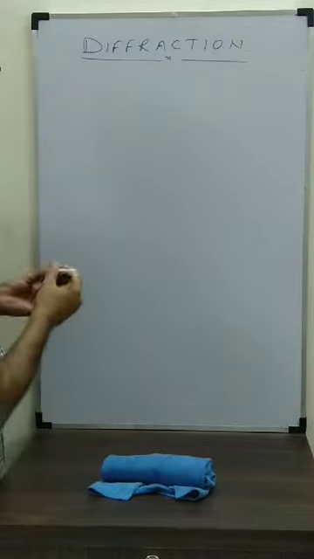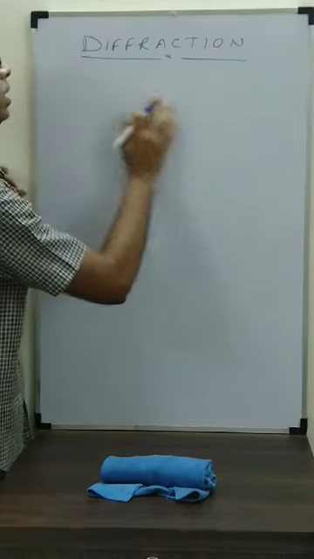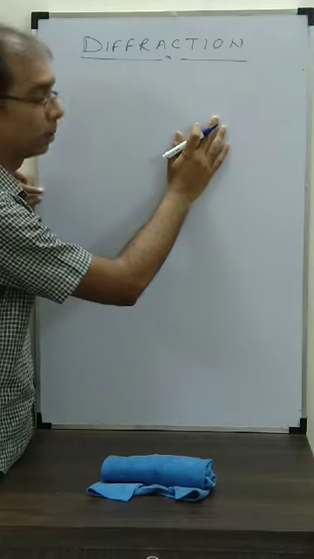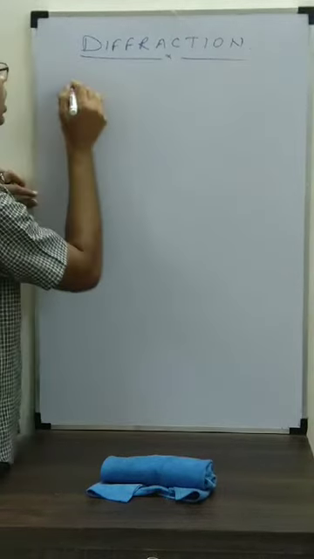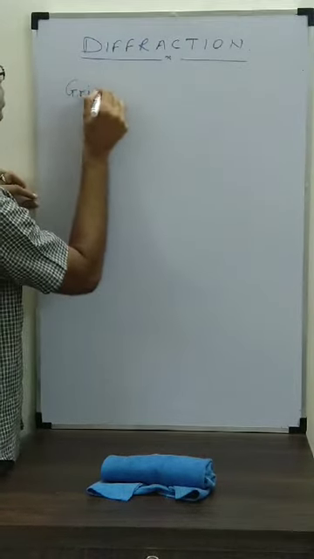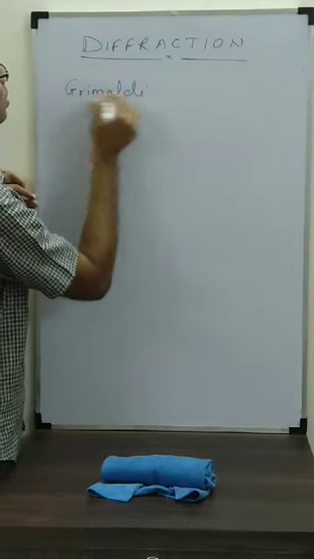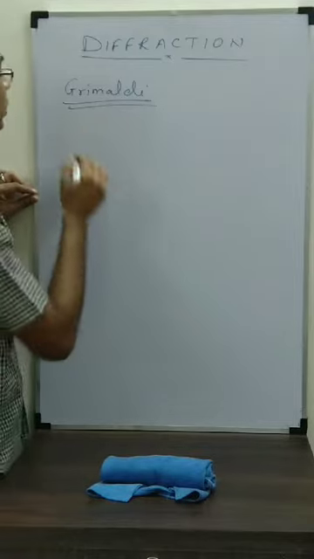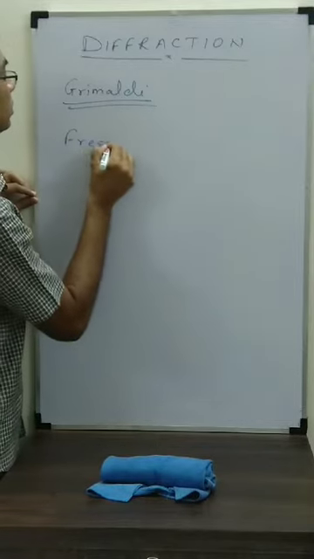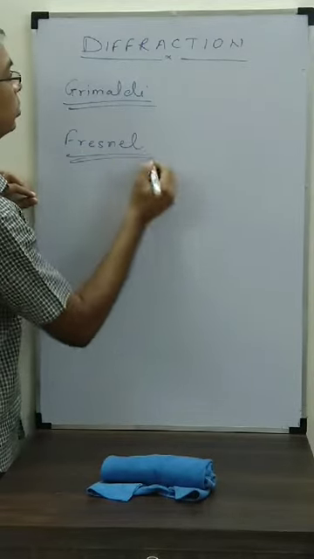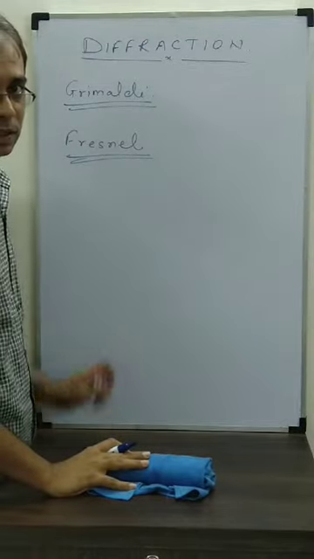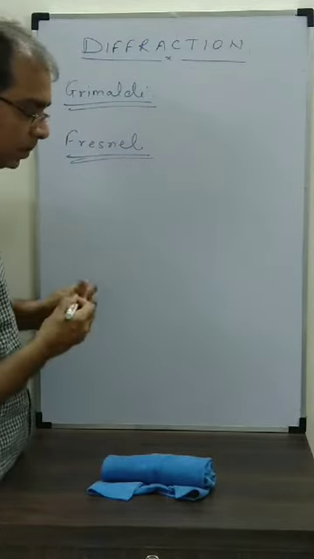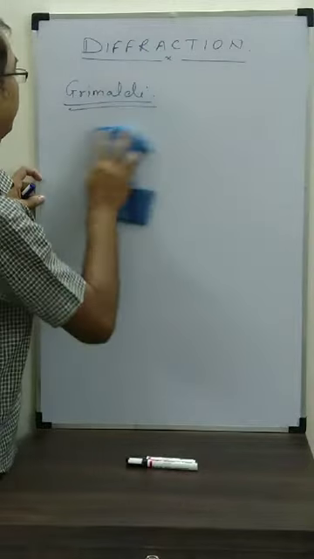Now let's see, here we are going to study diffraction in light. So in light, Grimaldi was the person who first observed diffraction, but it was explained by Fresnel. So whatever we are going to study is the theory or explanation by Fresnel only. What he said, I will explain first.